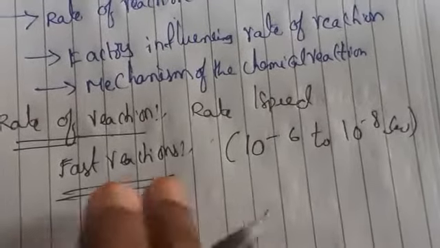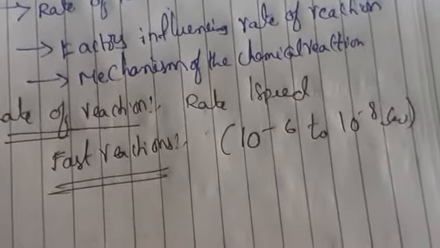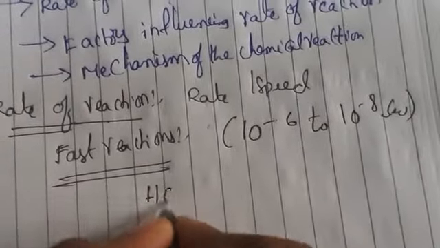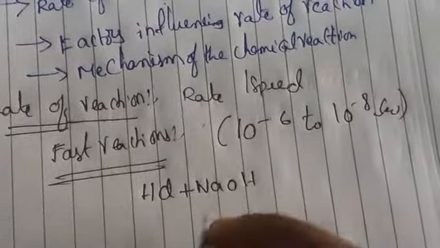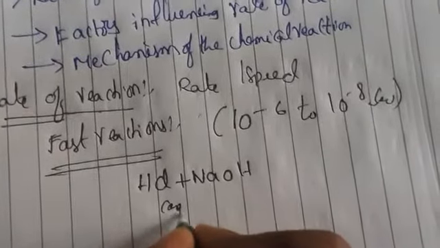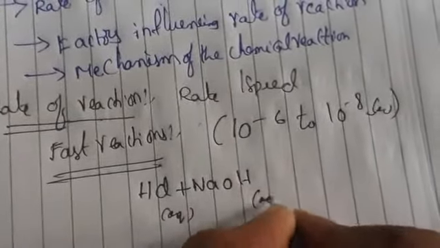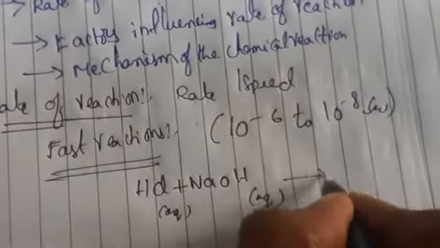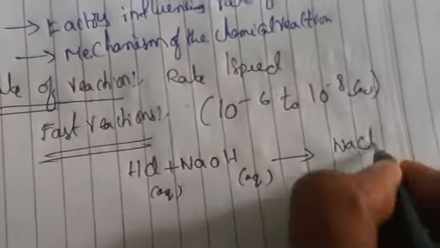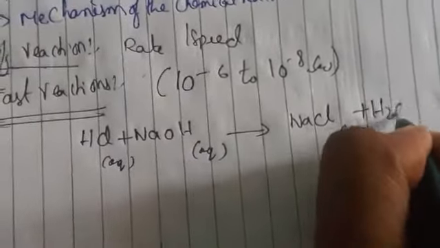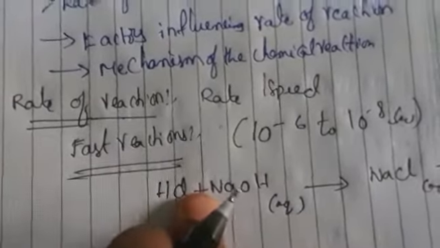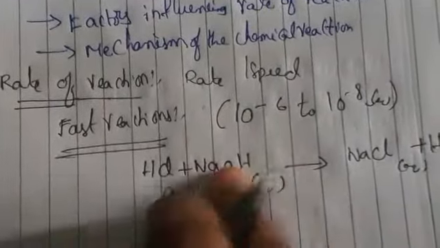Let us take the example of HCl plus NaOH. When we take hydrochloric acid and sodium hydroxide, you will get NaCl solution and water. This type of reaction we say is a fast reaction. There will be neutralization.